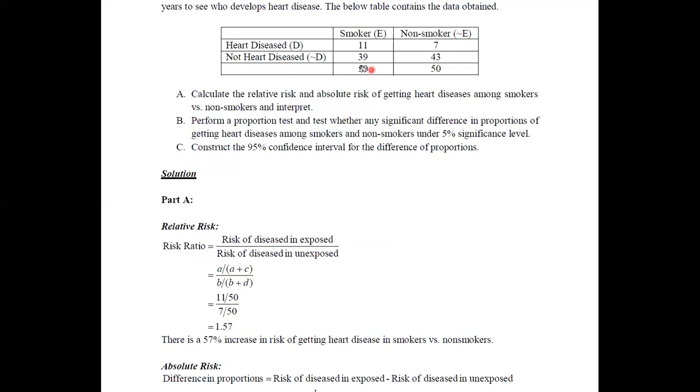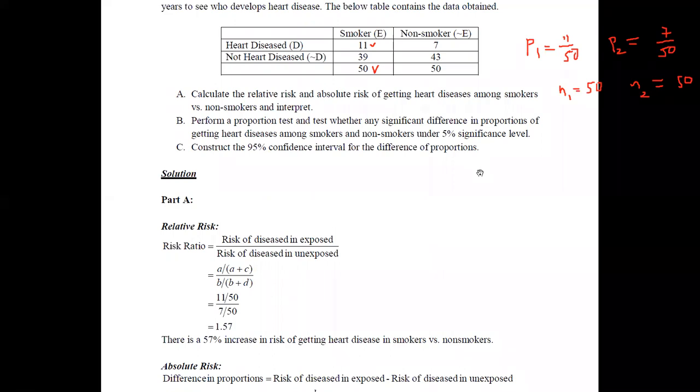So P1 is 11 divided by 50, and P2 is 7 divided by 50, with N1 equal to 50 as well as N2 equal to 50. This is what we have identified so far.